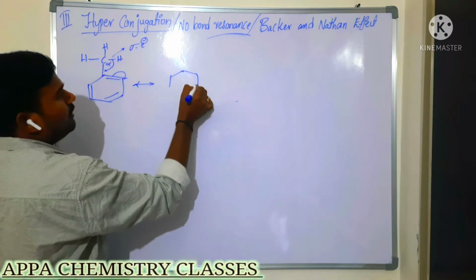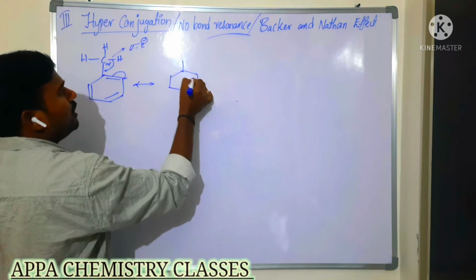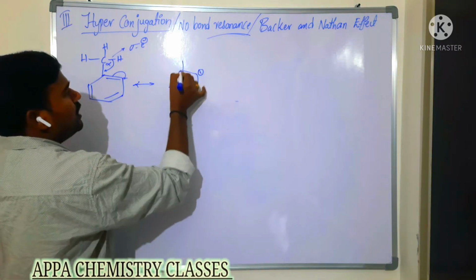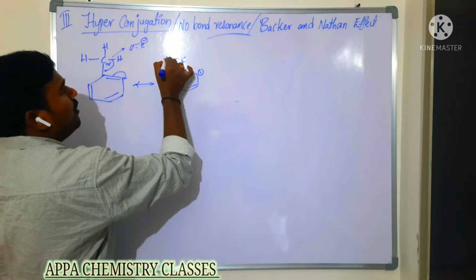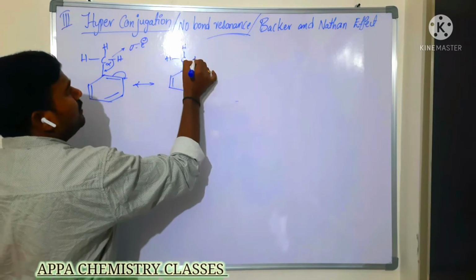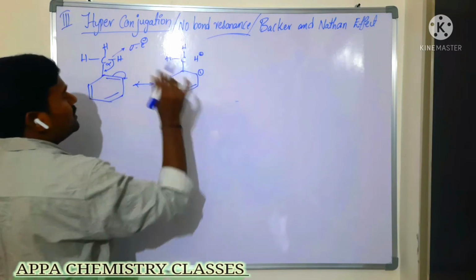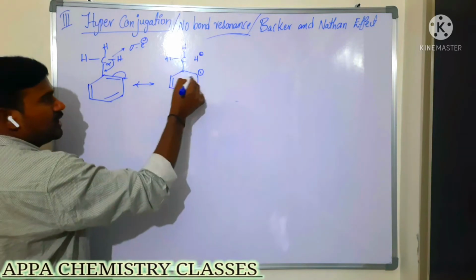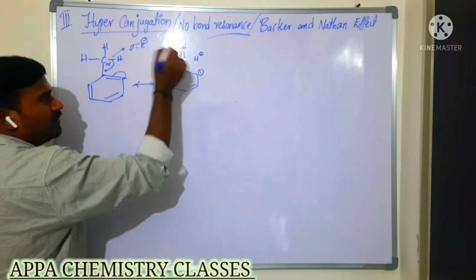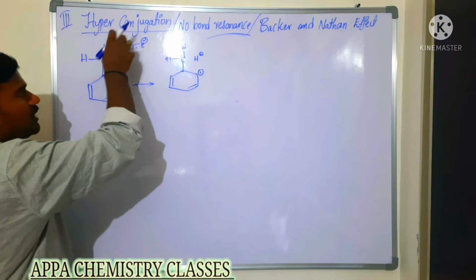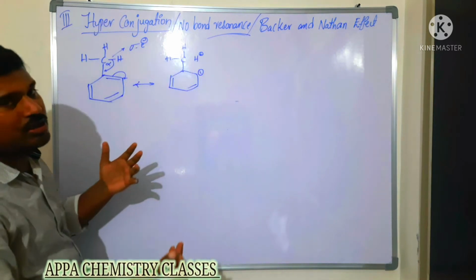Here we are getting the what? Hyperconjugative structures. Total how many hyperconjugative structures are we going to get here? So no bond resonance. So here what it is, no bond resonance. Like that, this negative charge will be shifted like that. Again we will get. So like that we have 3 alpha hydrogens, 3 hyperconjugative structures.